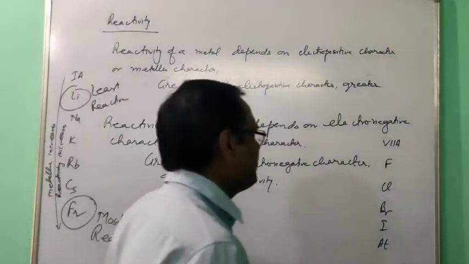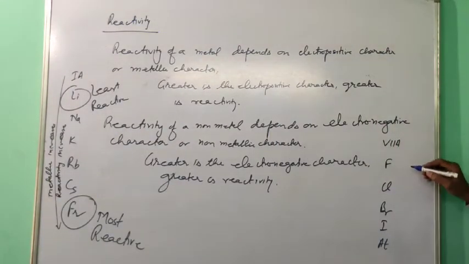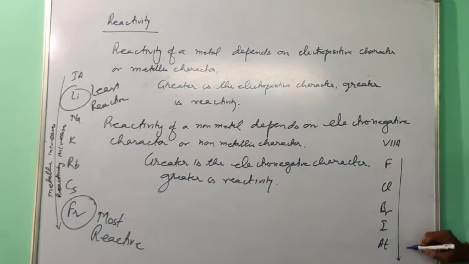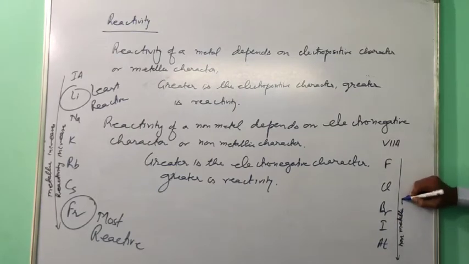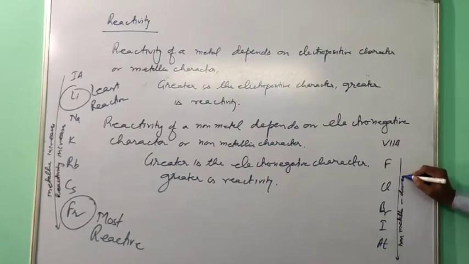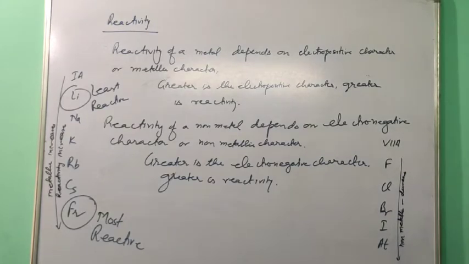In the same way, if you take group 7A, when you move in a group from top to bottom, non-metallic character decreases. If the non-metallic character decreases, it means reactivity also decreases.